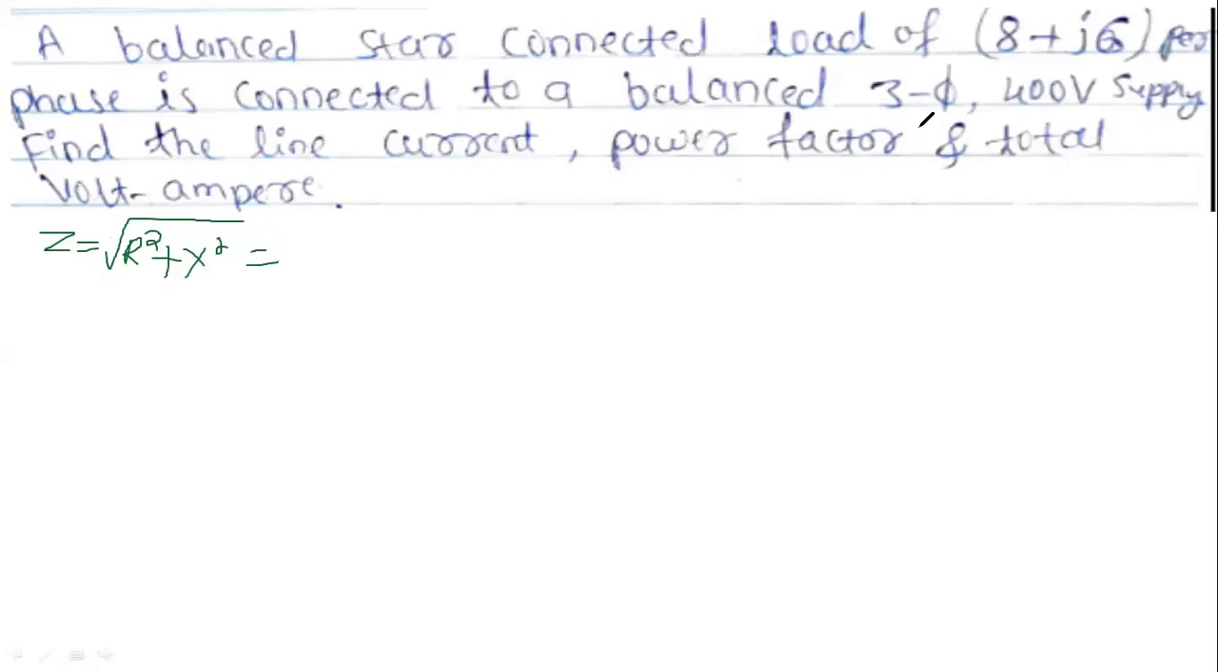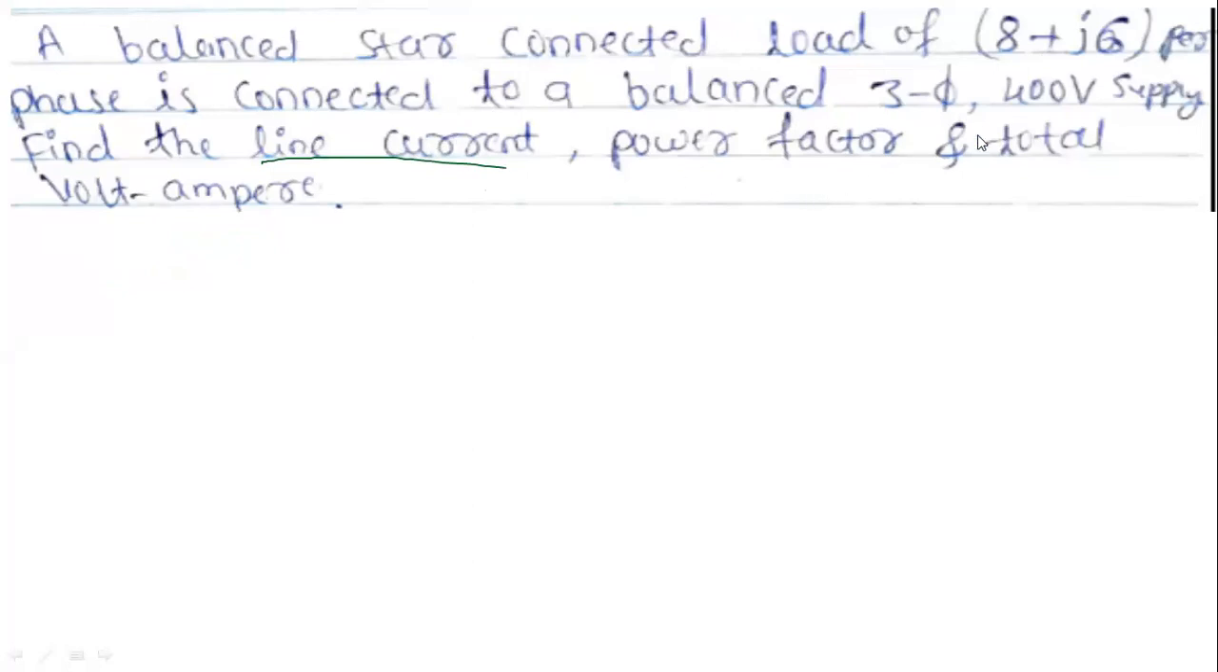Okay. Next, after the Z value, what is the question here now? What they have asked? You have to calculate the line current. But is this Z given for the three phase total impedance or only one phase impedance? Connected load of 8 plus j6 per phase they have given.